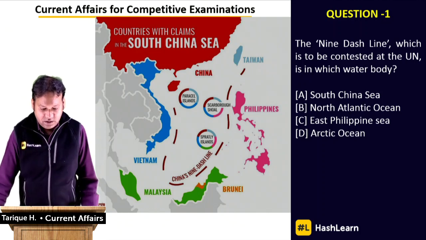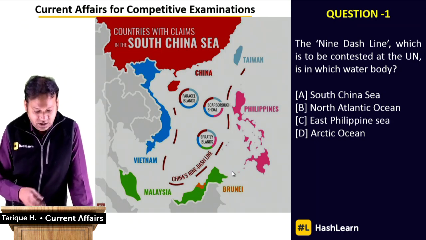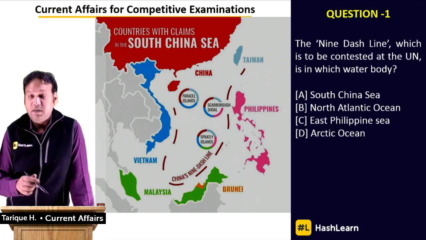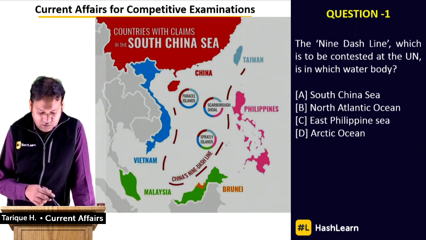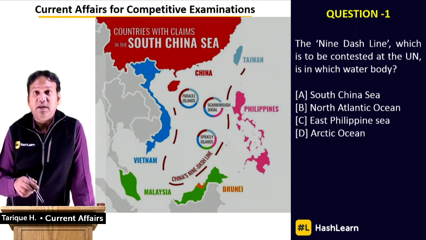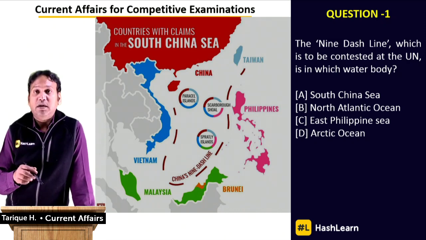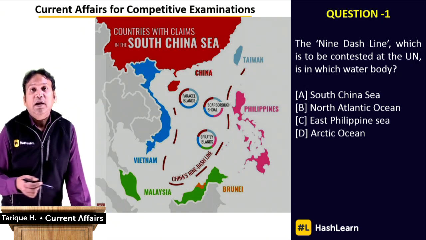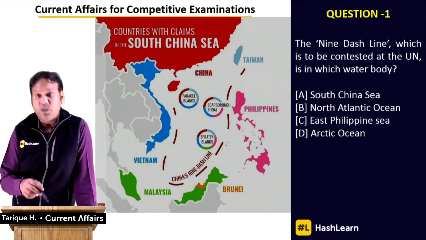As you can see, this is a region that is surrounding so many of these countries which lie in the South China Sea. For example, we have China, that you can see here quite clearly in red, and then we have here Vietnam, which you can see in the color blue, and then we have Taiwan, then Philippines, then Brunei and Malaysia. So all of these nations are the ones which have some stake in the region of the South China Sea, and there has been a long time some international controversy going on regarding the actions of China in terms of capturing this area.